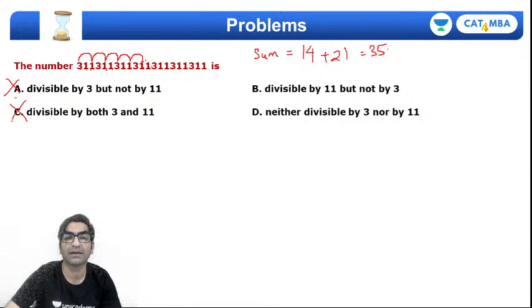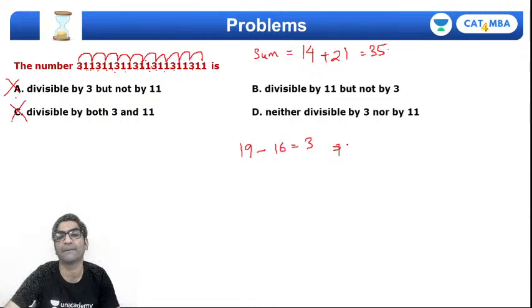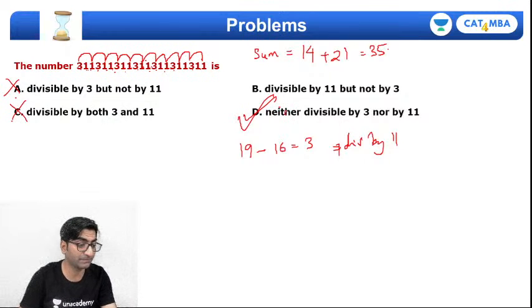तो मैं यहाँ पे एक बार pencil up कर लेता हूँ इन चीज़ों को. Right? So 3 plus 1 4, 4 plus 1 5, 5 plus 3 8, 8 plus 1 9, 9 plus 1 10, 10 plus 3 13, 14, 15, 18, and then 1 19. Okay, minus the rest, right? That's 1 plus 3 4 plus 1 5 plus 1 6, 9, 10, 11, 14, 15, and 16. 19 minus 16 is 3, which is not divisible by 11, which means this number is neither divisible by 3 nor divisible by 11. That's the reality of it.